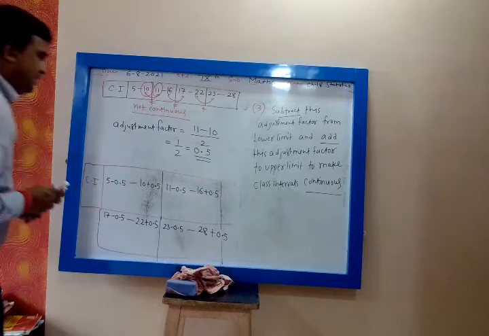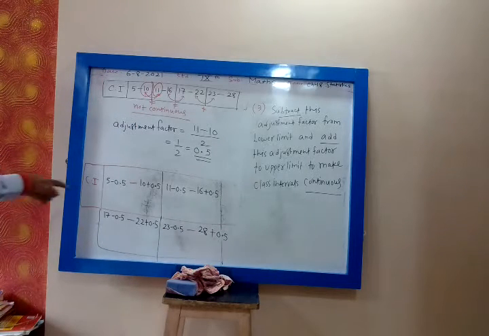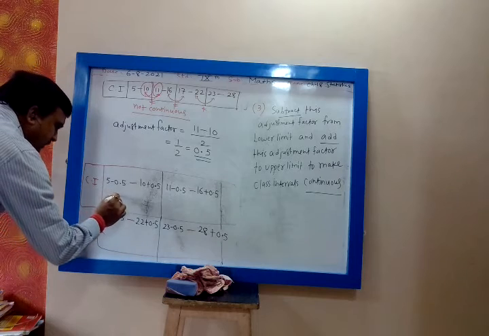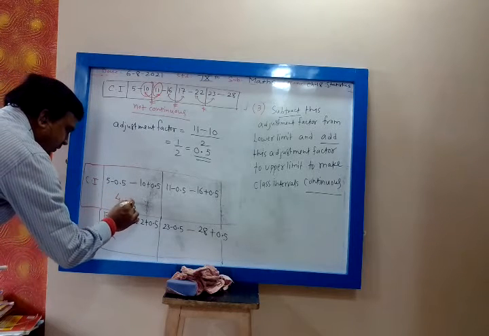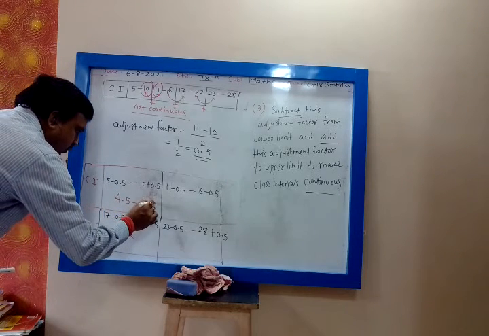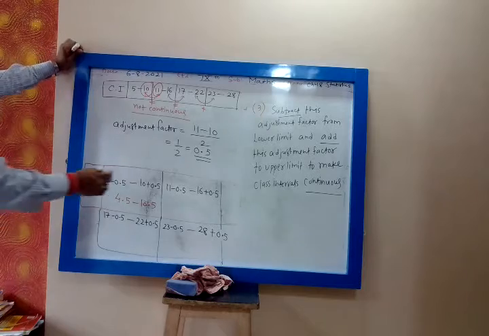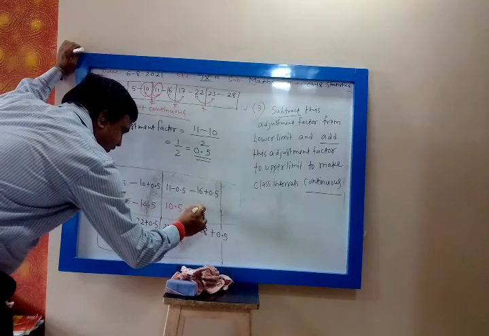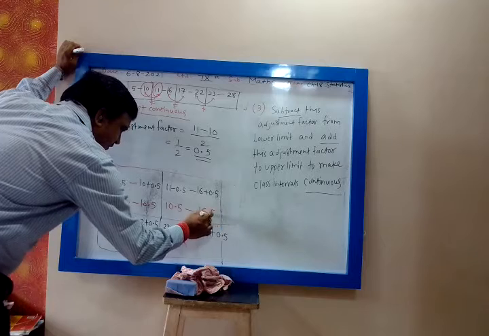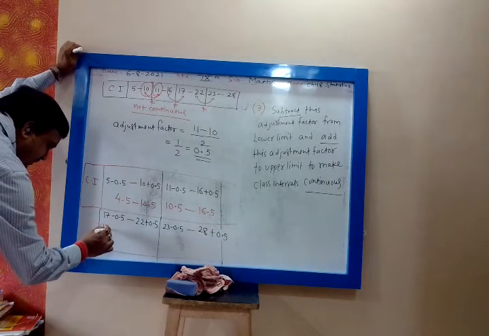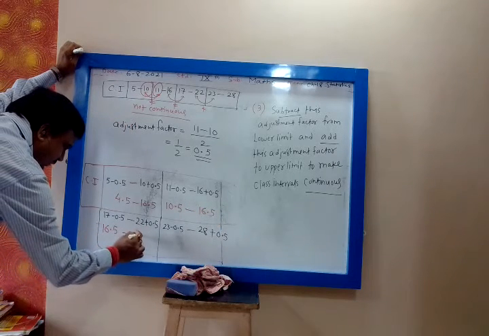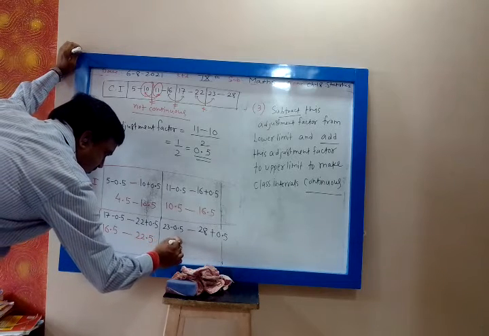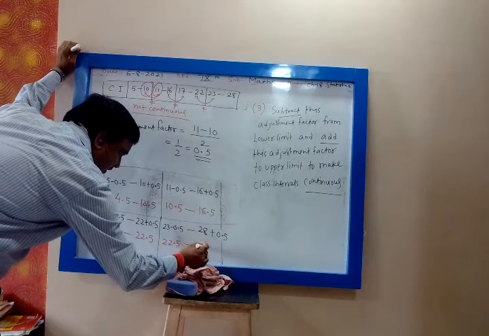Now you tell me what this will be. 5 minus 0.5, what is that? 4.5 to 10.5. This will be 10.5 to 16.5. This will be 16.5 to 22.5. This will be 22.5 to 28.5.